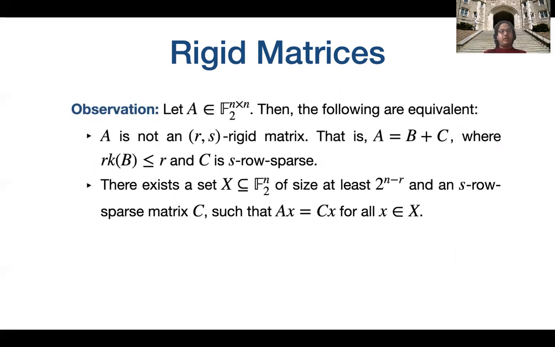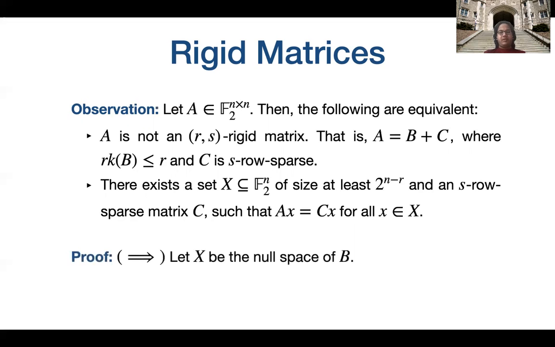We state the following observation. This is very easy to prove. It says that if A is an n cross n matrix over GF2, then the following conditions are equivalent. The first is that A is not an (R, S) rigid matrix. This means that A can be written as the sum of B and C, where B is of low rank and C has low sparsity. And the second condition says that there exists a subset X of F2 to the n of size at least 2 to the n minus R and an S row sparse matrix C such that over this subset X, the output of A and the output of C are the same.